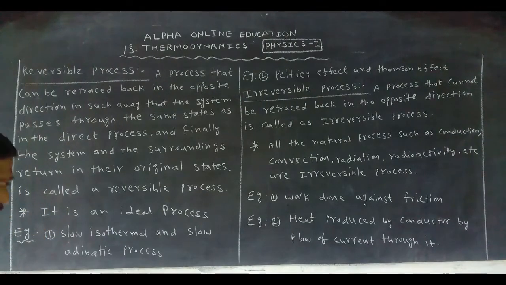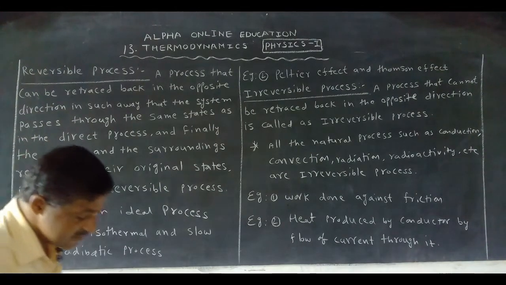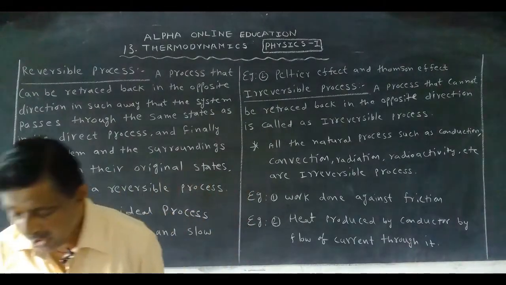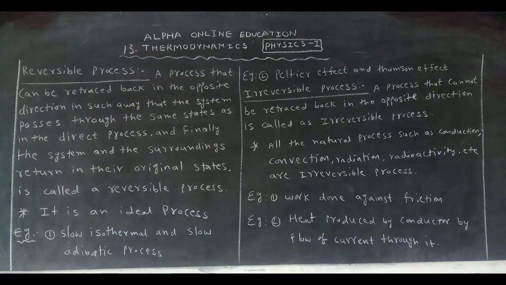A scientist especially designed one engine. The scientist's name is Carnot. Carnot designed one engine. That engine is an ideal engine, a reversible engine. After his death it was called the Carnot engine, and he had designed that engine. That Carnot engine is an ideal engine.